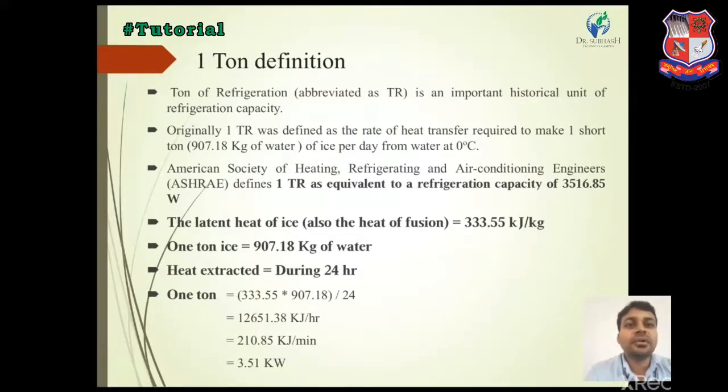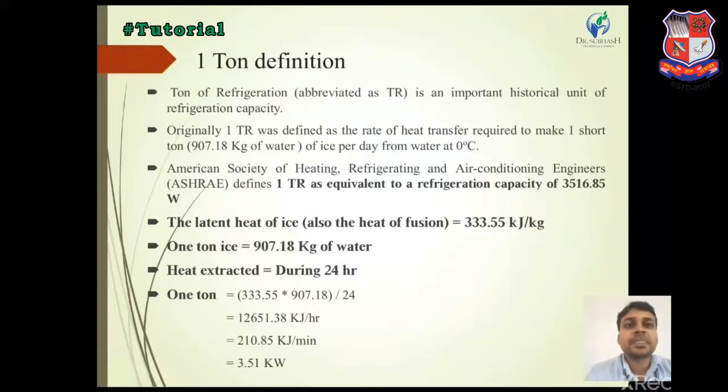Originally 1 TR was defined as the rate of heat transfer required to make 1 ton of ice per day from water at 0 degrees centigrade.